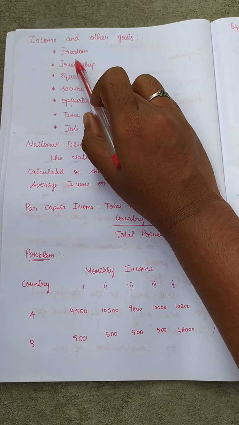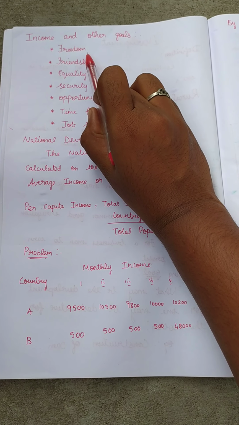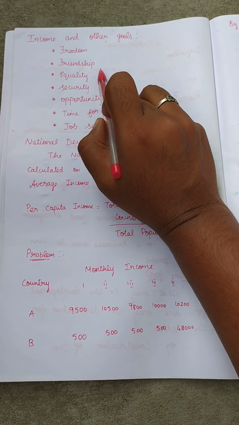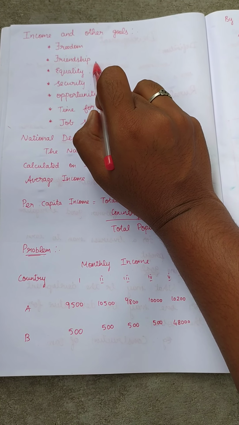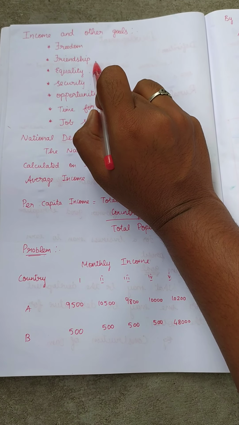The first one is freedom. We must have freedom to do a particular work. Next, friendship. In the working environment, there must be a friendly relationship among people. Next, equality. There should not be any partial discrimination among the workers. Security. The job must be secured to him. Opportunity to learn. Whenever we do a task or a job, we must learn something from that particular job.